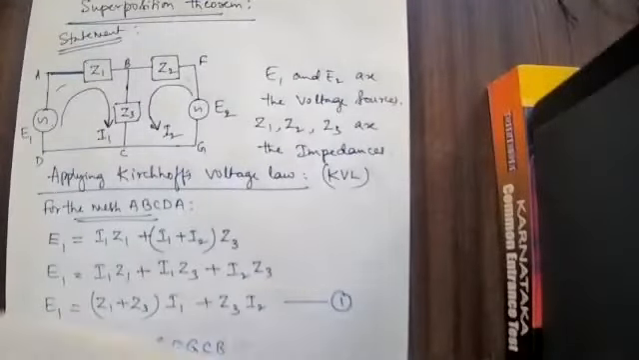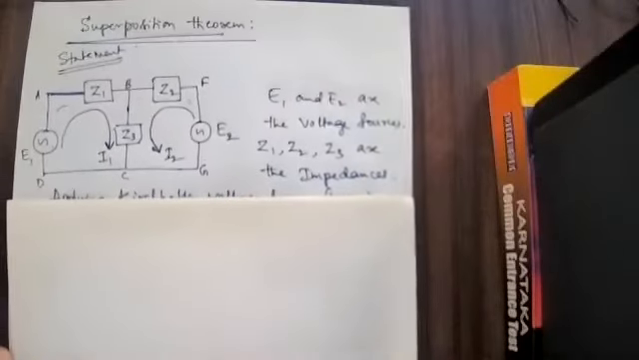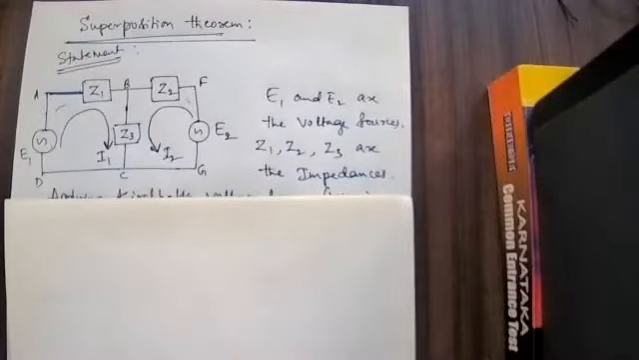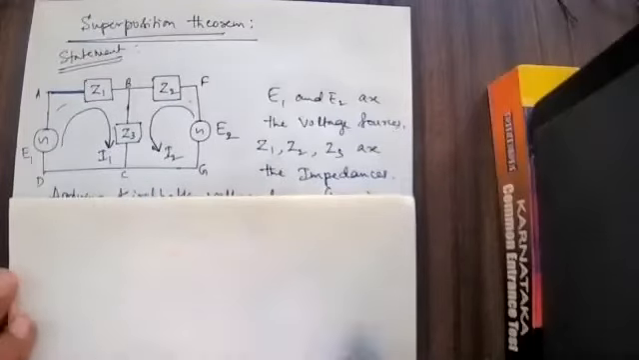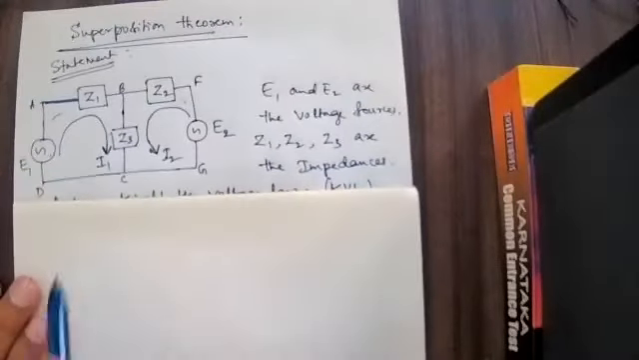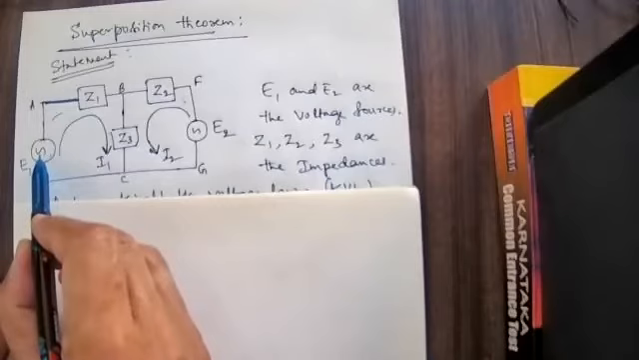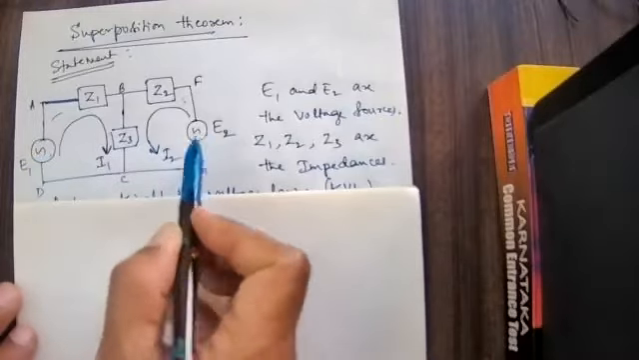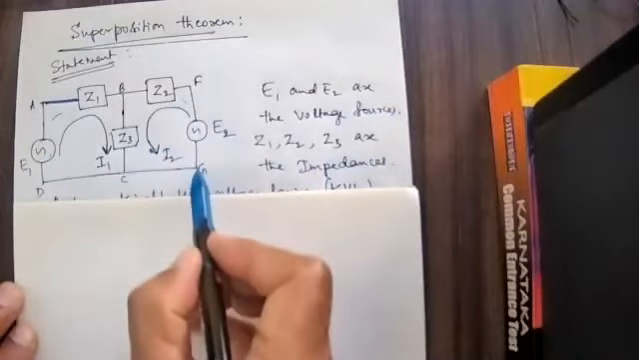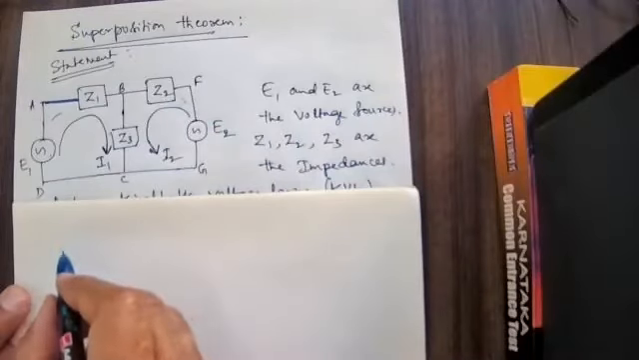This is the circuit, already we are aware of that. This circuit is figure number 1. Figure number 2 I will write. How to write figure number 2? I will write E1 only. E2 I will remove. If I am removing E2, I just have to write a wire like this. So I can write like this.